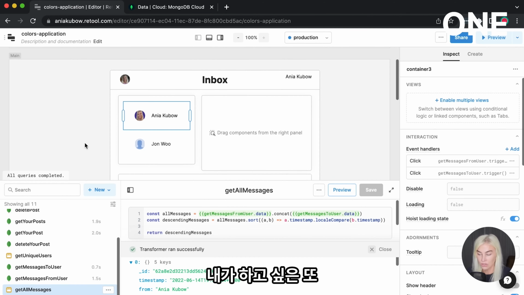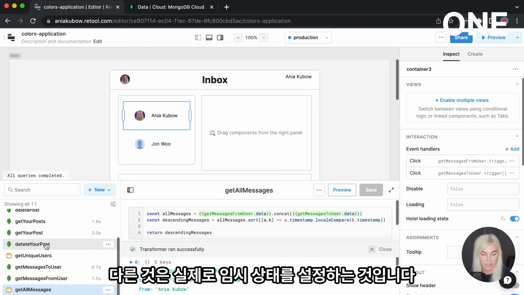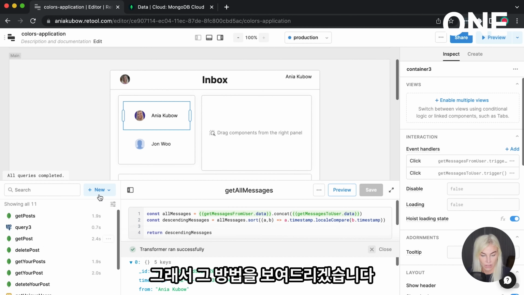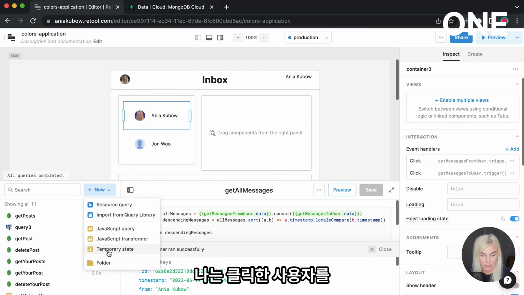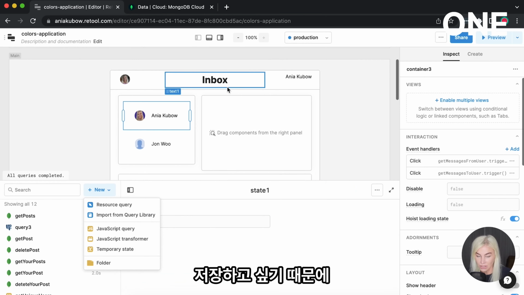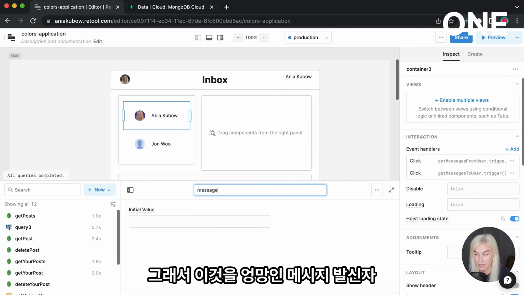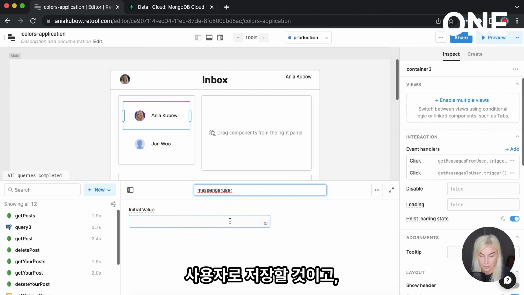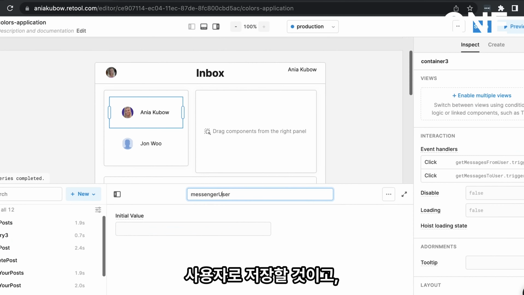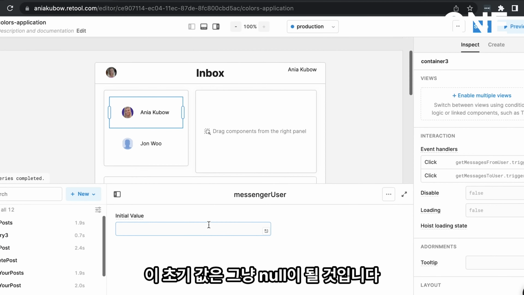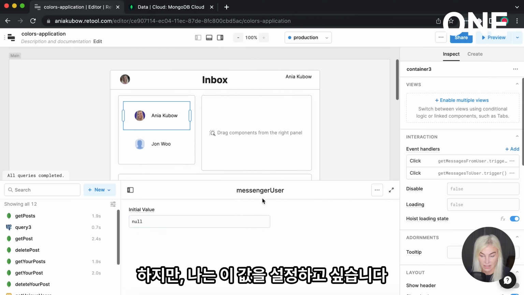One other thing I want to do is actually set some temporary state. So I'm going to show you how to do that. We can set temporary state because I want to save the user that I have clicked on. So I'm going to save this as messenger user. And the initial value for this is just going to be null. However, I want to set this value.